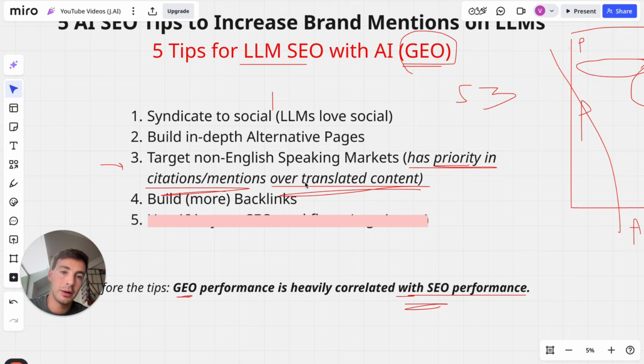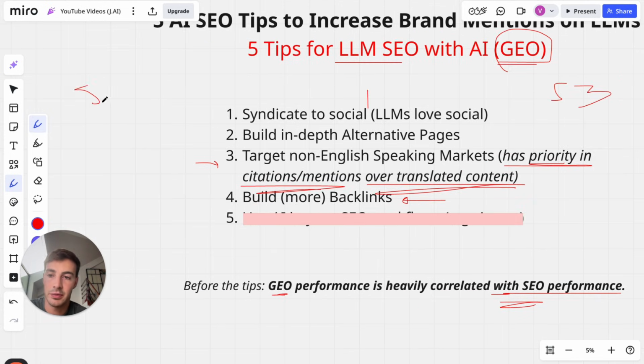Fourth, build more backlinks. I cannot say this enough. Like the amount of people that get in touch with me every single day saying, "Hey, Vasco, why am I not ranking, etc." And I look at their sites and I see they're doing a great job with their SEO, their GEO, but they're just not building enough backlinks, right? And I spoke about this before. Like SEO is made out of 3 pillars, right? On-page SEO, off-page SEO, and technical SEO.